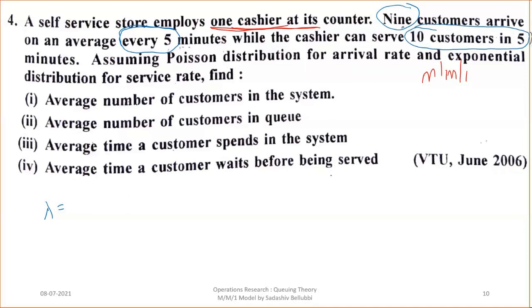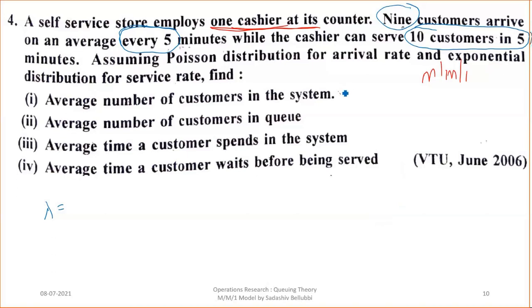In the previous session also I told that always the mu value should be greater than lambda, I mean the service rate should be greater than the customer arrival rate. Assuming a Poisson distribution for arrival rate and exponential distribution for the service rate.